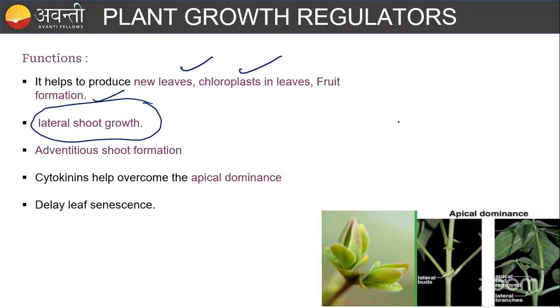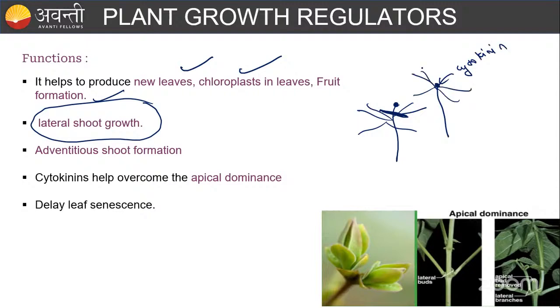For example, you can see there is apical dominance happening, right? What you can do is either you can remove this shoot part, then a lateral bud is going to form, or another thing you can do is, in this shoot part where the auxin is there, you can apply cytokinin. If you apply cytokinin, then the lateral bud is going to be formed. Okay, just remember this.